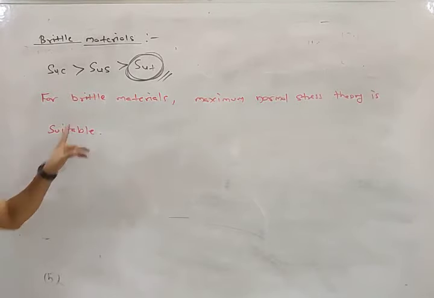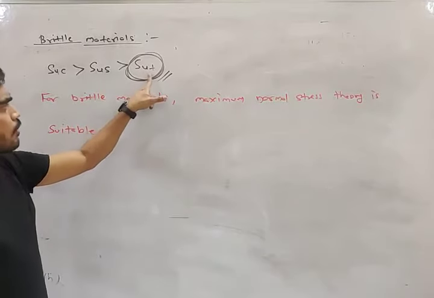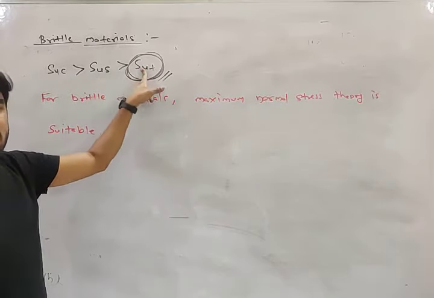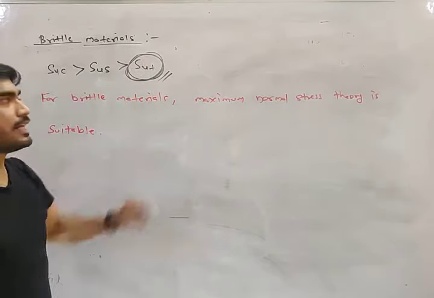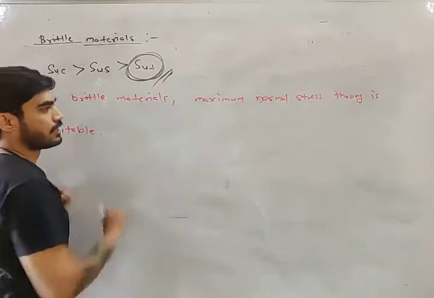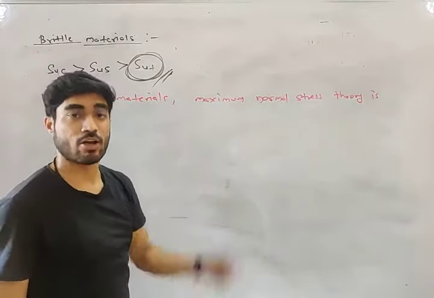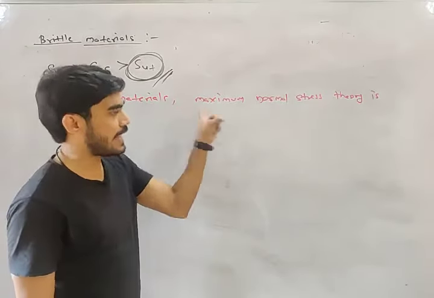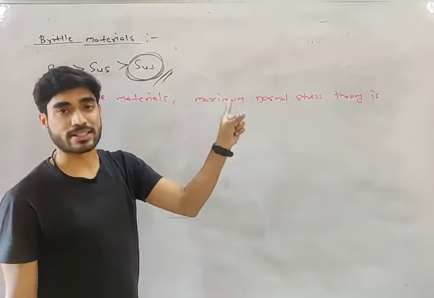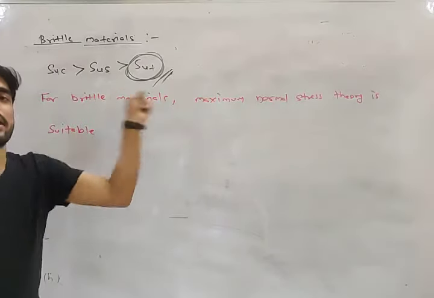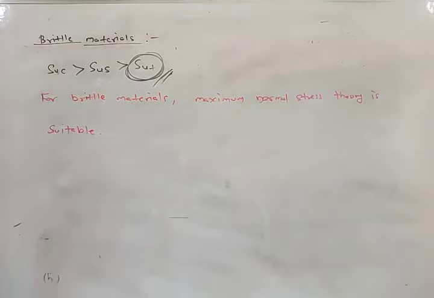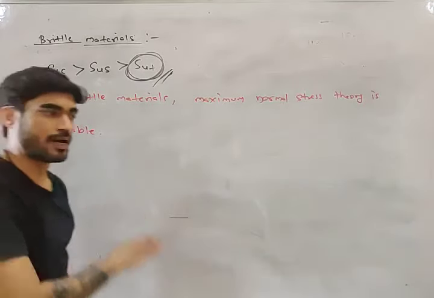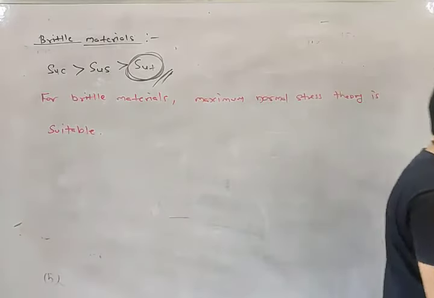Why? Look at this, my friend. Shear strength is greater than tensile strength, so they will not fail in shear. They will fail in tension. They will not fail due to tau maximum; they are going to fail due to sigma maximum. So if they are going to fail due to sigma maximum, then which theory will be suitable? Maximum normal stress theory. Do you understand this? Very good if you have understood it.